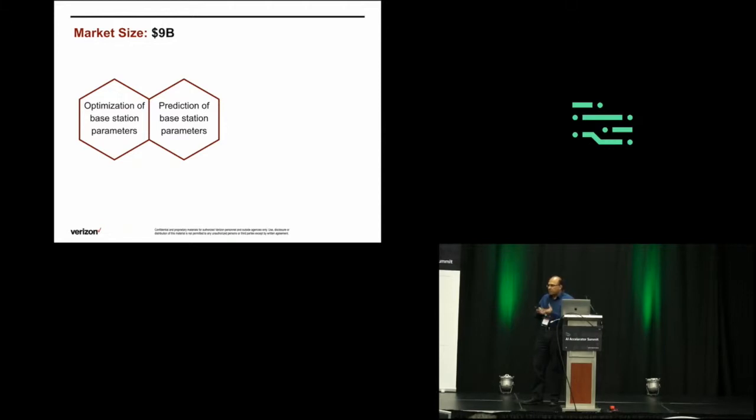There is a possibility that there are a lot of errors in doing that manual work. The other thing is, how do we best predict the base station parameters? Here we are trying to predict it for the next day or the day after, so that it's fully automated by using AI/ML concepts.